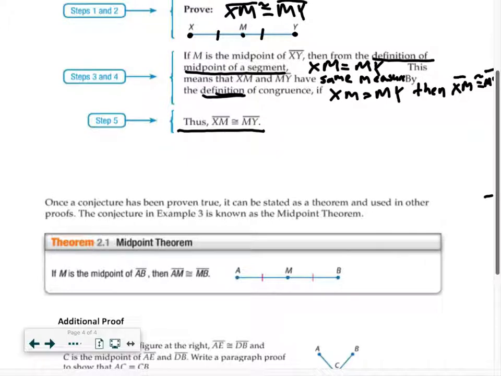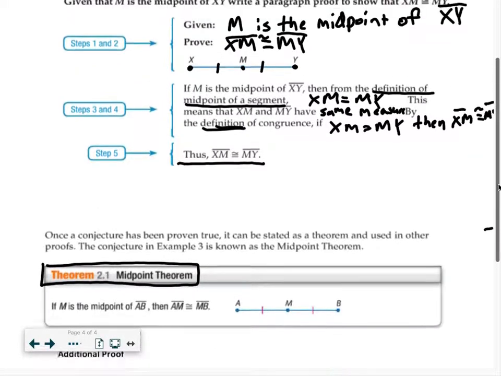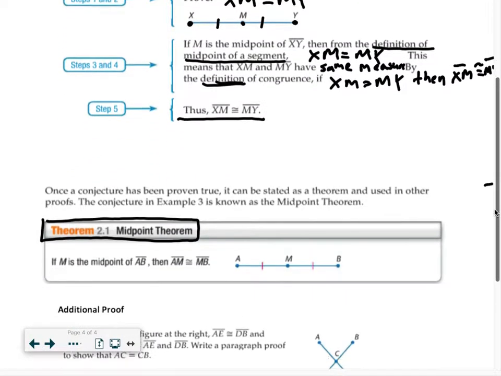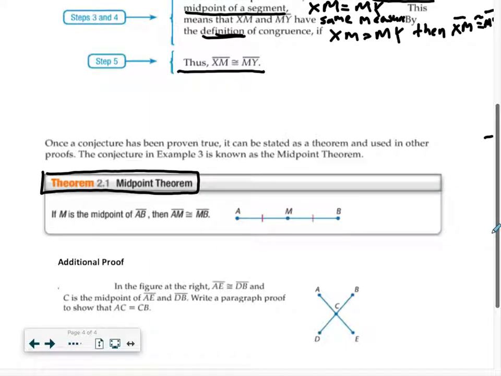Okay? And so, what did we just prove? We just proved the midpoint theorem. We started by saying M is the midpoint, show that those segments are congruent. We used a logical argument, we used deductive reasoning to do that, and we've done that.